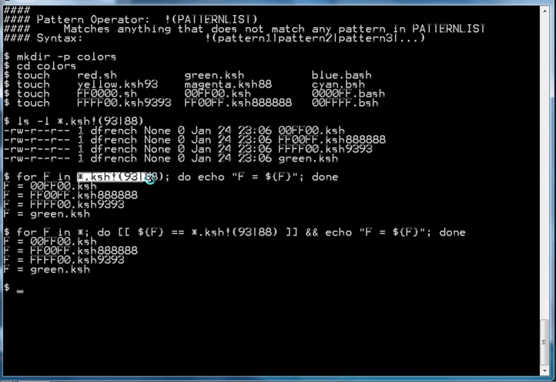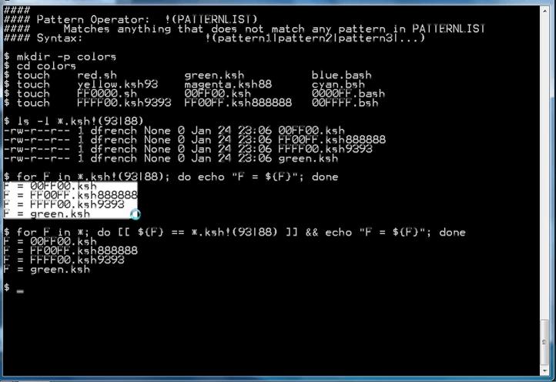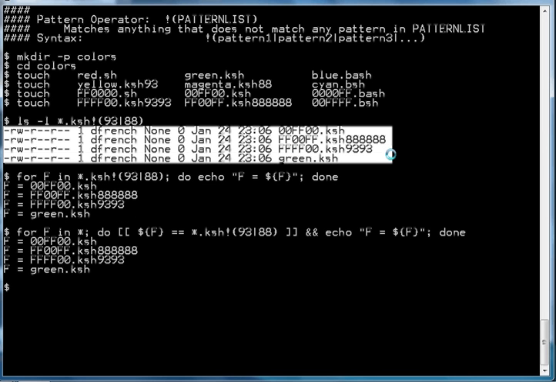We can use this same pattern with a for loop as we did with the ls command. With a for loop, it's going to gather up that same list of files, those that end in .ksh but are not followed by a single occurrence of a 93 or an 88. It assigns each of the files it finds to the f shell variable and echoes the value of the f shell variable to standard output, and we see that we get the same list of files that we got with the ls command.